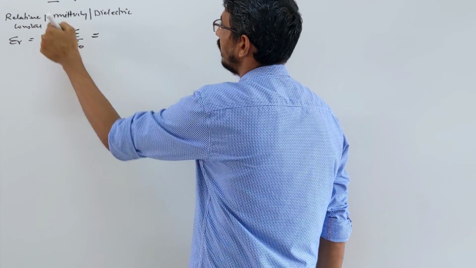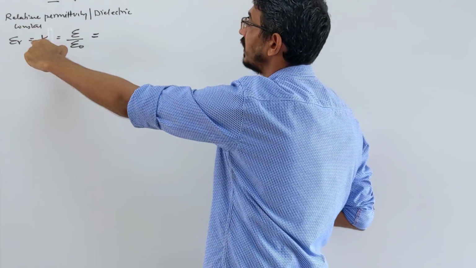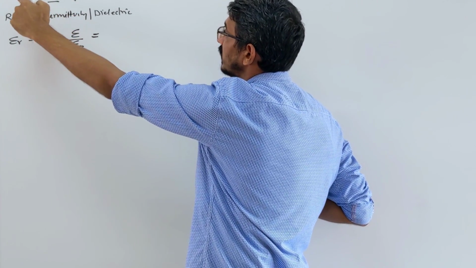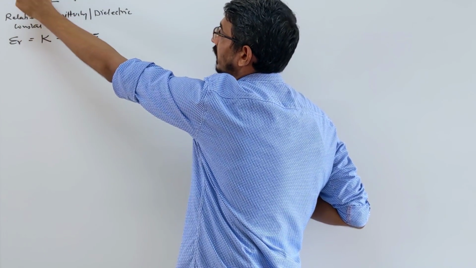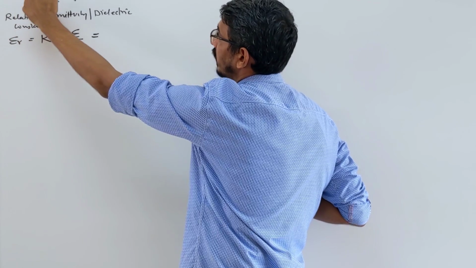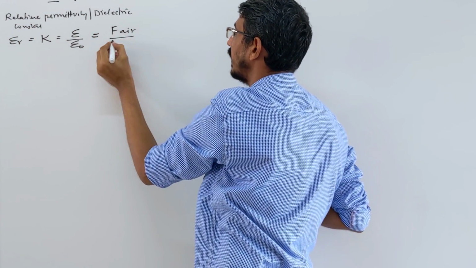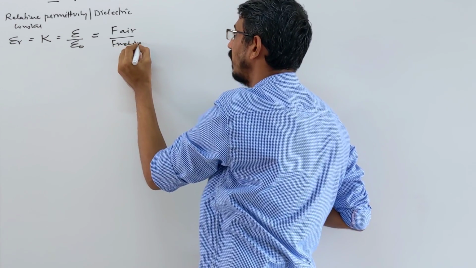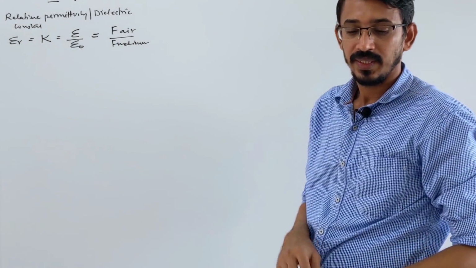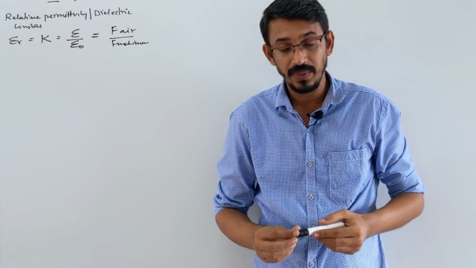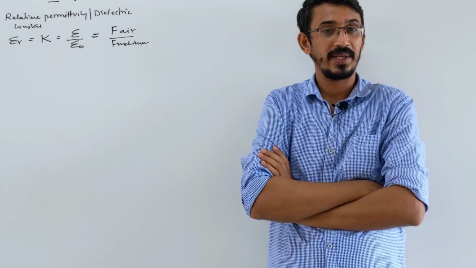If you watch carefully at this formula, you can define this in terms of force also. This by that, or that by this, so you can write it as F in air by F in medium. Very important. The relative permittivity, or dielectric constant, is the same as this.